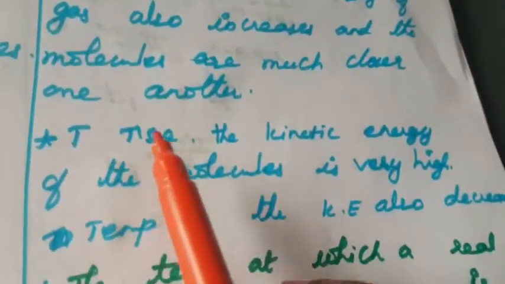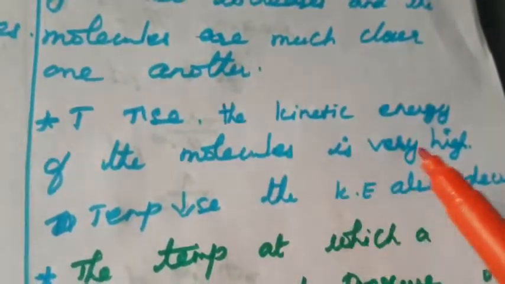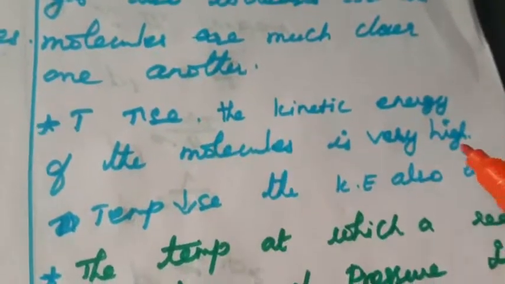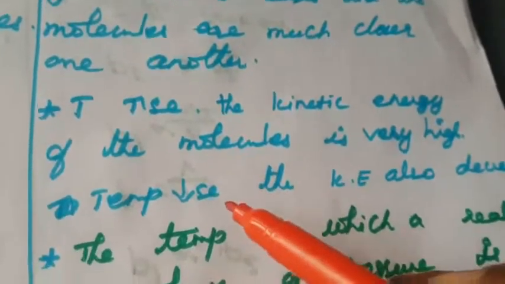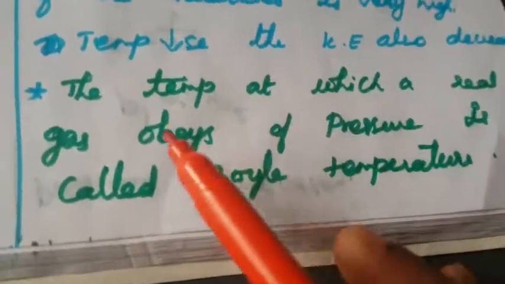Another thing: when the temperature increases, the kinetic energy of the molecules is also very high. What is kinetic energy? Half m v squared. When the temperature increases, the kinetic energy also increases. When the temperature decreases, the kinetic energy also decreases. Next one is, what is meant by Boyle temperature?